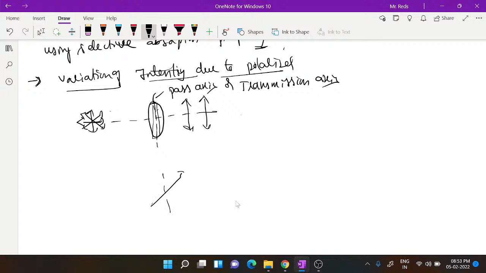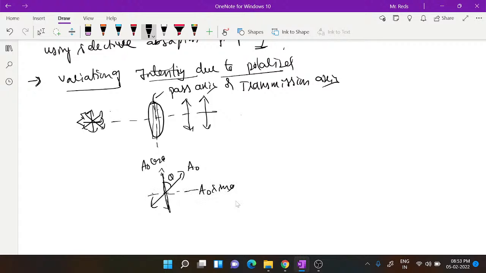This is the electric field vector vibration, and this is the pass axis. The vibration has amplitude A naught and makes an angle theta with the pass axis. If it were parallel, A naught would come out directly, but here we have to resolve it into two components. One along the pass axis is A naught cos theta, and the one perpendicular to it is A naught sin theta.